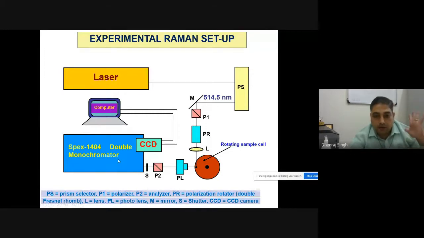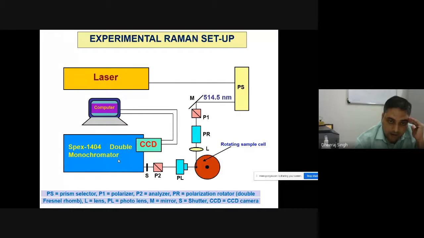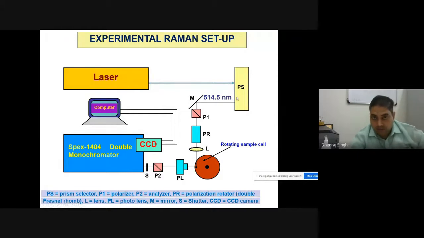and after scattering from your sample, the light goes to the spectrometer. Now you know that whatever a prism was doing earlier, white light dispersed into seven colors. In a similar way, your light will be dispersed into different wavelengths and frequencies. So any chosen wavelength will fall on the prism selector. The prism selector PS will select the definite wavelength of light that you want, and it will neglect the unwanted signal from your laser light. Suppose we are using an argon ion laser, 514.5 nanometer. It will come through the mirror or polarization rotator onto the sample. The sample can be liquid, solid, gas, whatever your sample is.